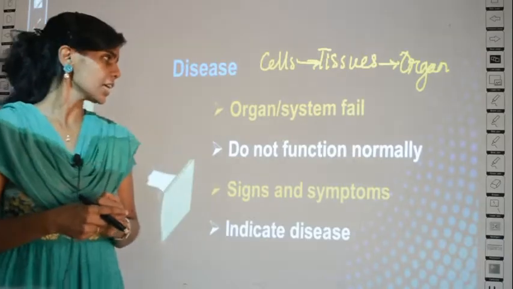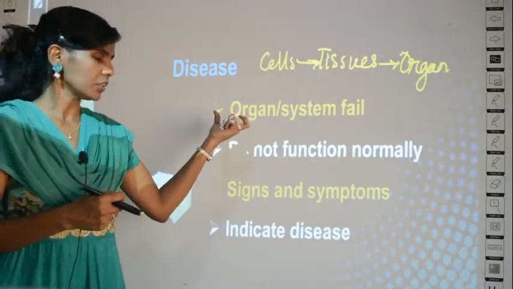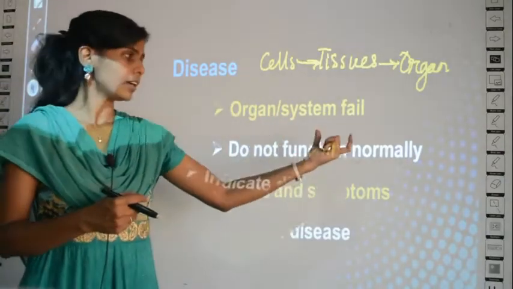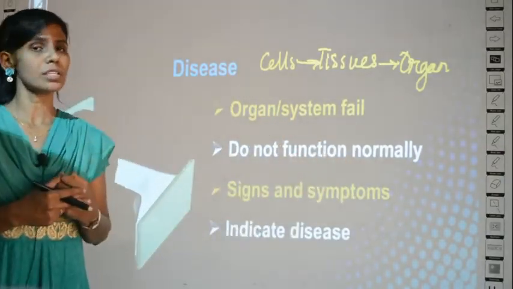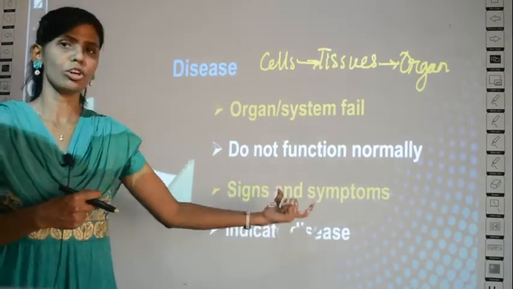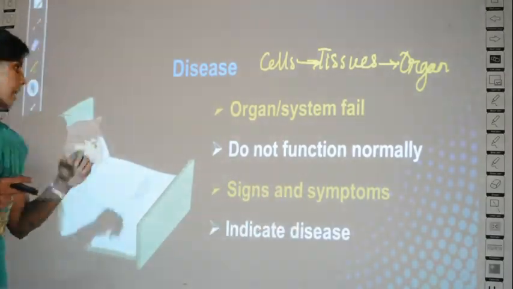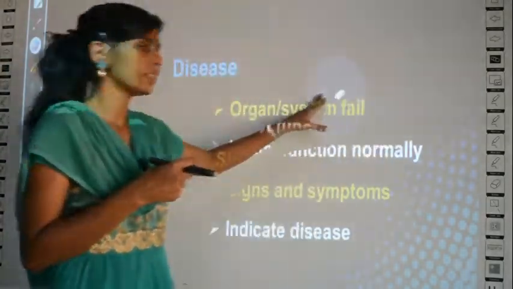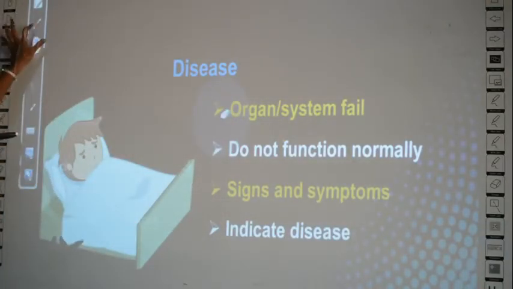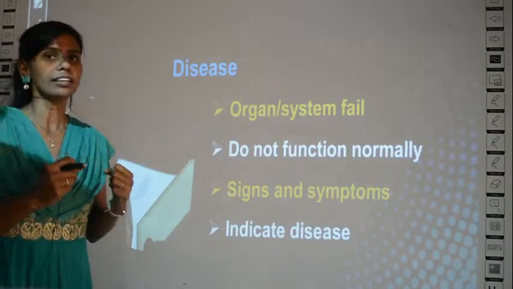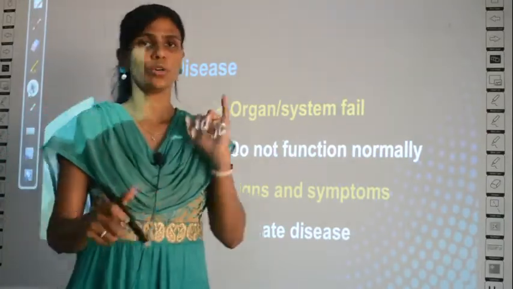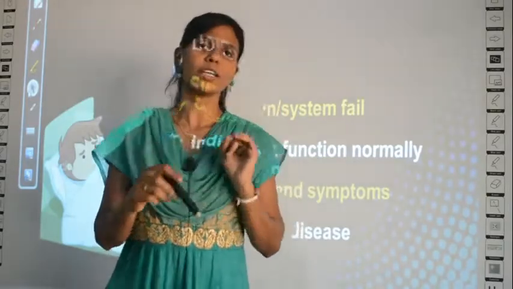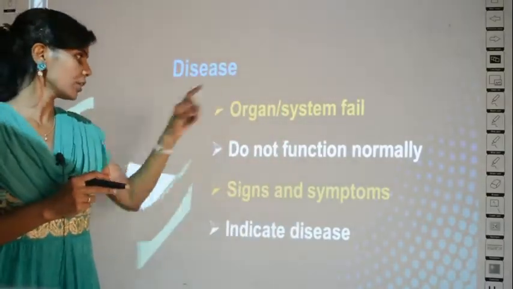So what is disease? Disease is when your organs or organ systems fail to function normally. How do you know that you have disease? From the signs and symptoms in your body. This is about the two terms, health and disease. That is the title of the lesson, no? So we have learned to define the title of this lesson. You know what is health now according to the definition of the World Health Organization, and you know what is a disease now. What are you going to learn next?